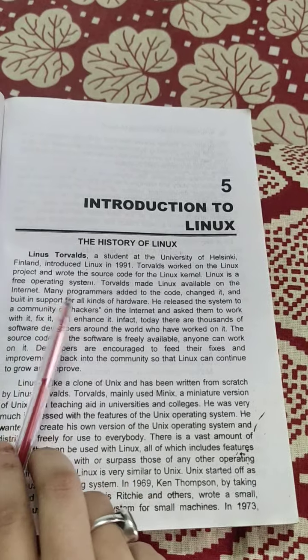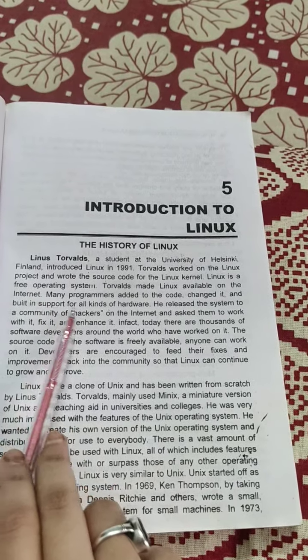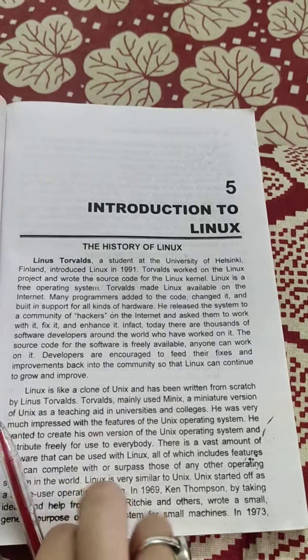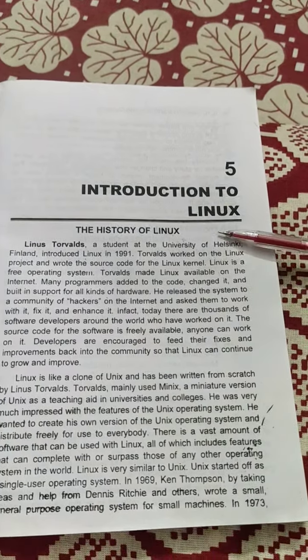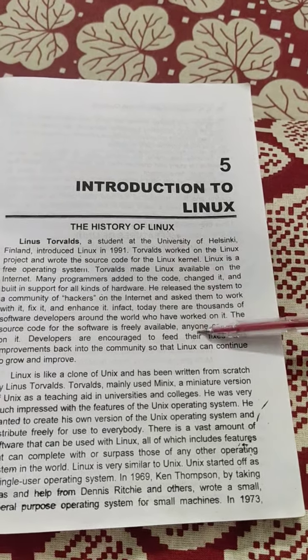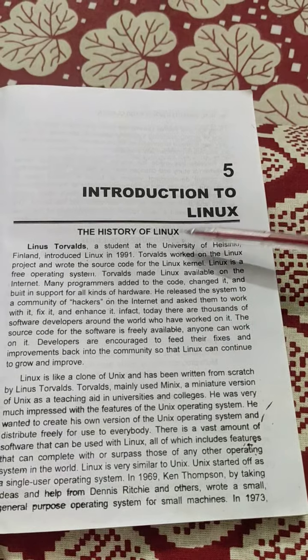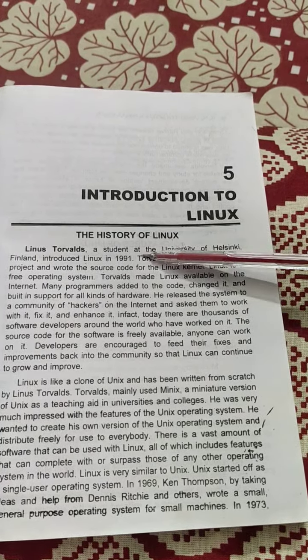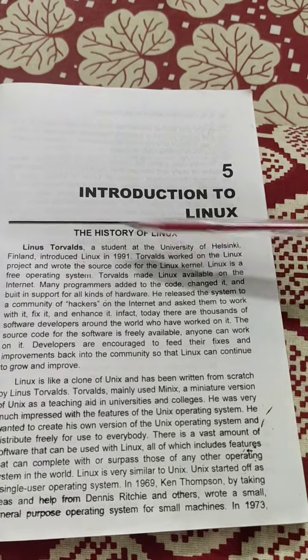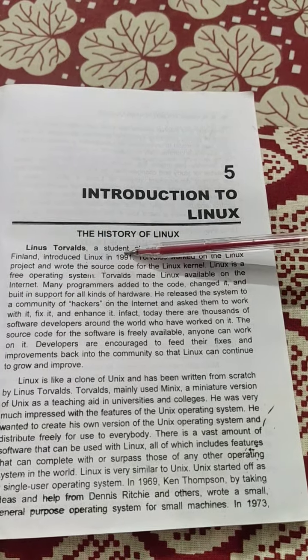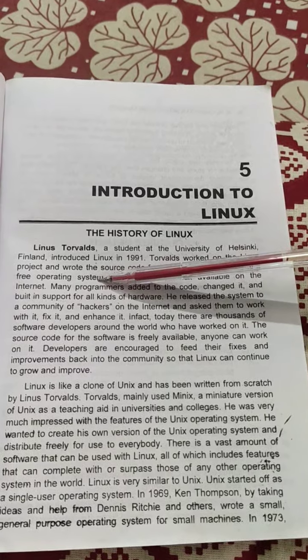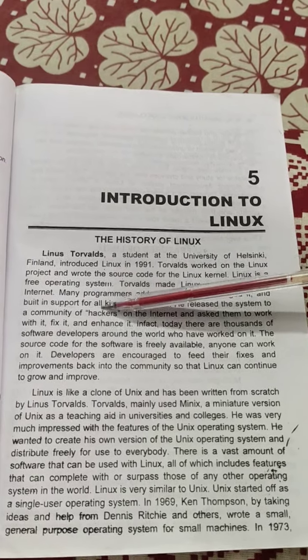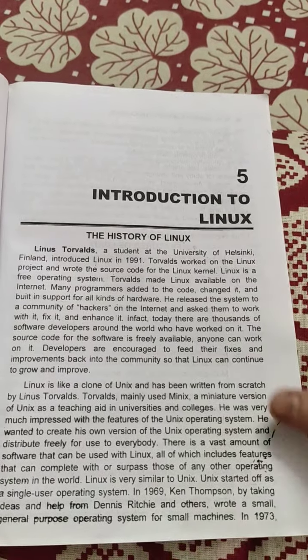You can read the pages, which I will send you in the form of pictures. The main point is that Linux was developed by this person in 1991 and it is a free operating system.